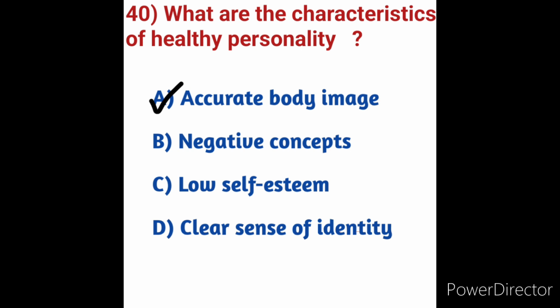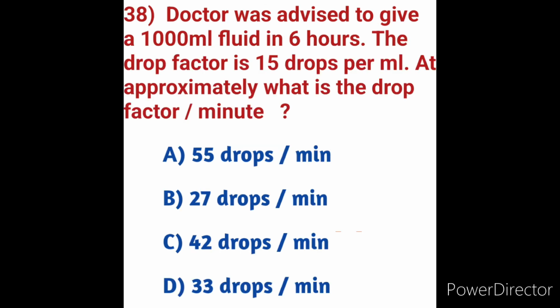Next we will move on to question number 41. Sorry for the interruption friends, actually we are missing the 38th question. So I will explain the 38th question clearly. The doctor advised to give 1000 ml fluid in 6 hours. The drop factor is 15 drops per ml. Approximately what is the drop rate per minute?